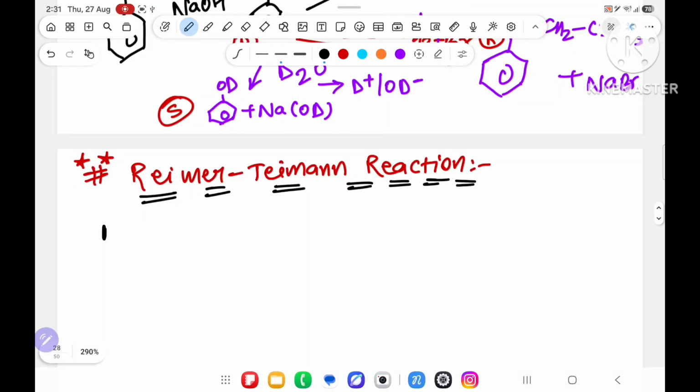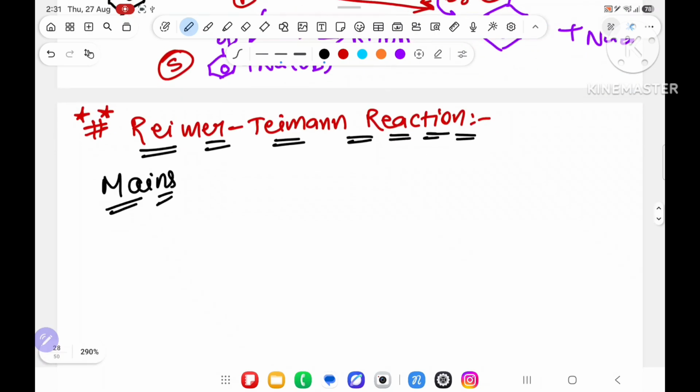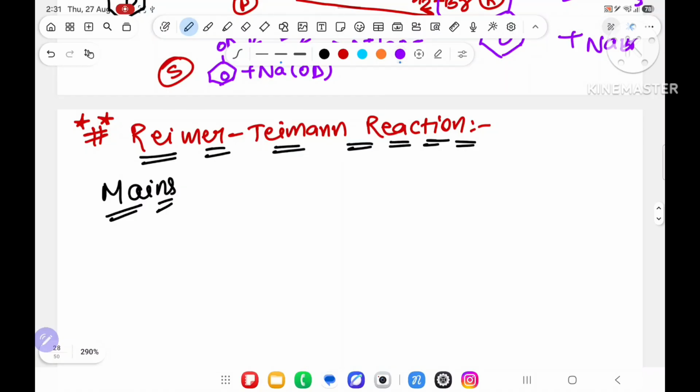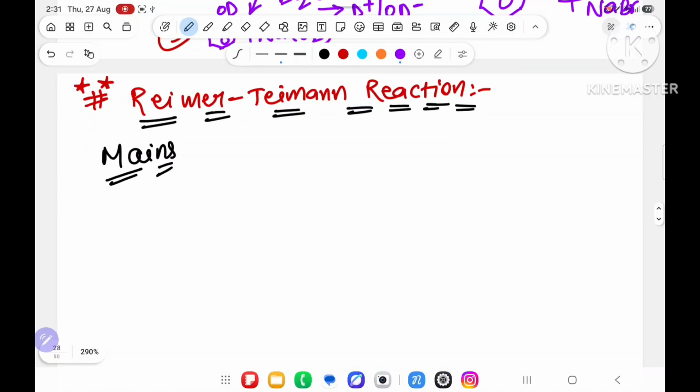First I will dictate it like mains level. When I dictated cumene hydroperoxide, first I dictated up to mains level. Then I don't say mains level only, trust me, it will be advanced also, don't worry about it. But I will suggest you do all of it, just understand, because understanding will give you a way to learn it easily. If you just learn, then it will become very complicated.